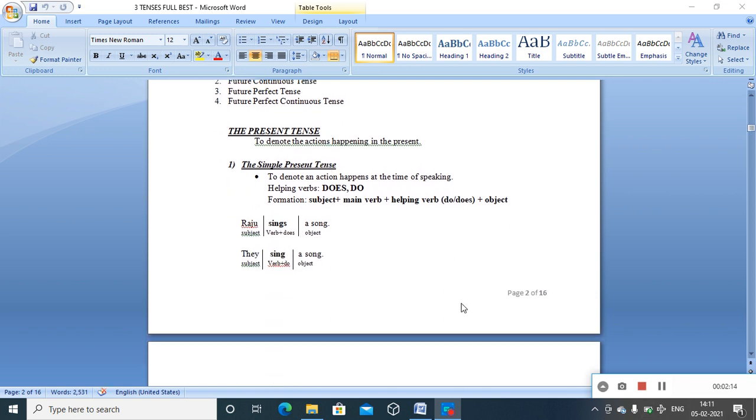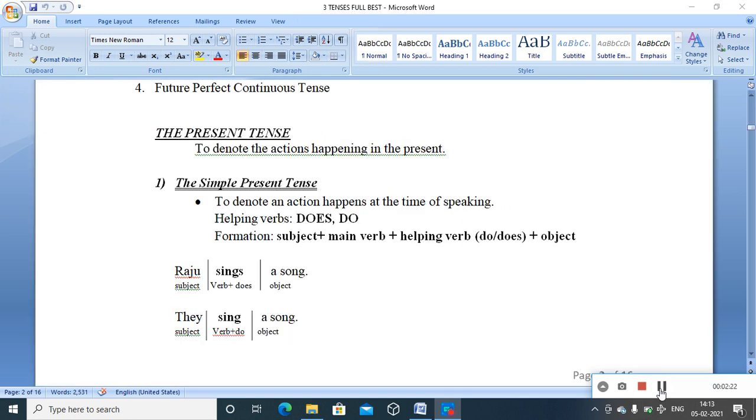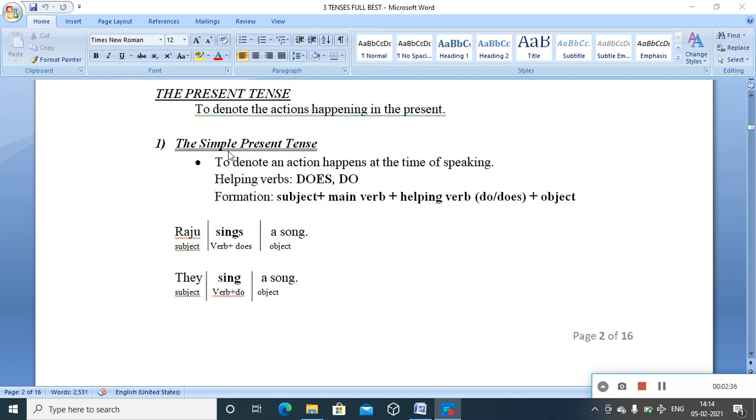Now let us go to the major detail regarding every tense form, starting with the present tense. Present tense in general denotes the actions happening in the present. But why this much division? Why do we need four different varieties under that main category? Let us look at the simple present tense.